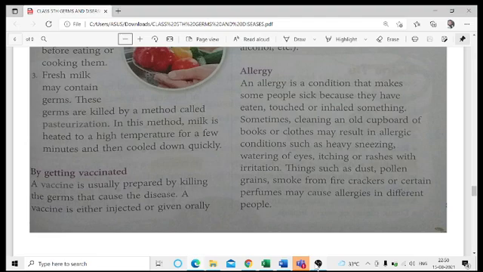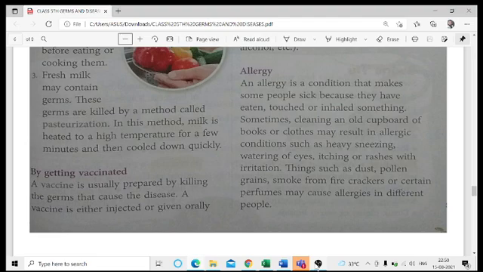So when we are talking about this allergy, actually it is the condition that makes some people sick because they have eaten, touched, or inhaled something. Actually, this allergy is very, very dangerous. We call this allergy very simple, but actually it is not. Why is it very dangerous? Because in the case of allergy, the people are not able to know, first and foremost, with which thing we are having this allergy.